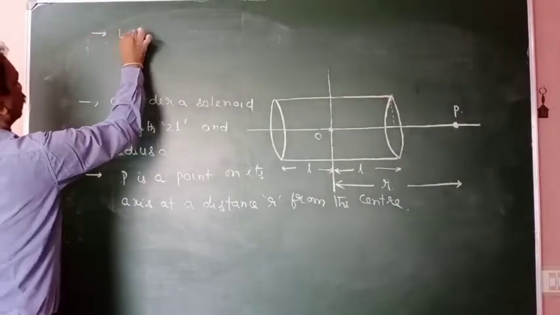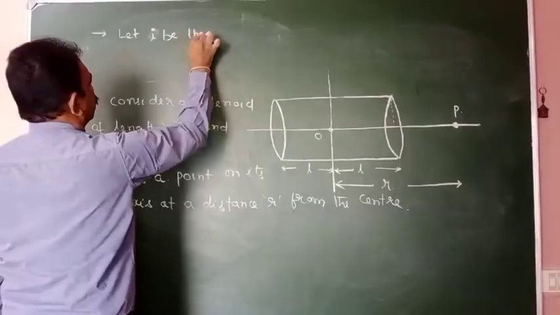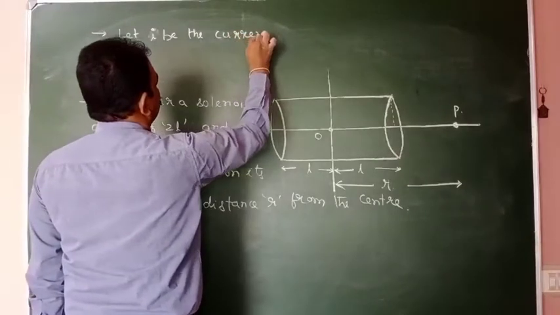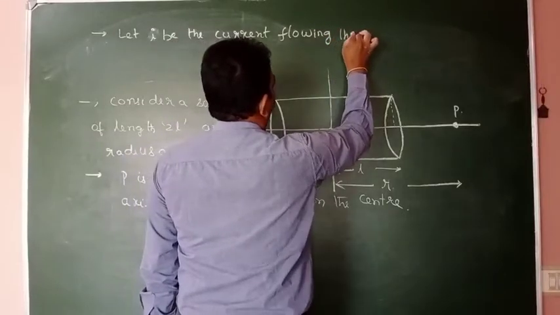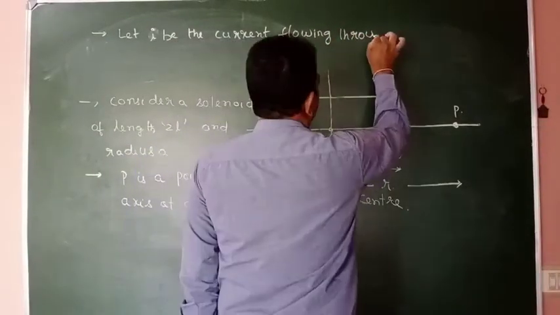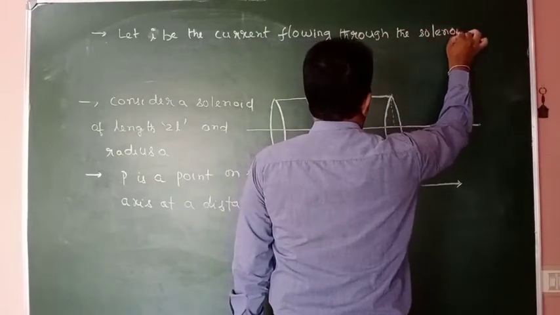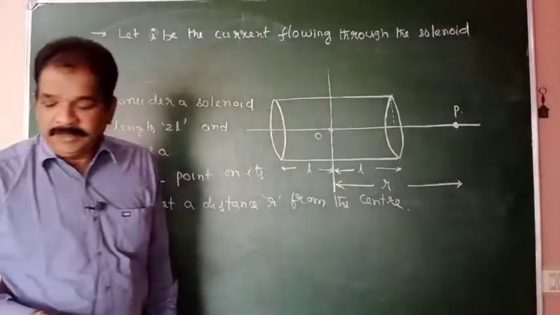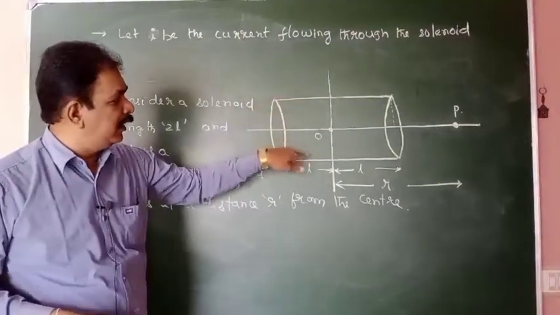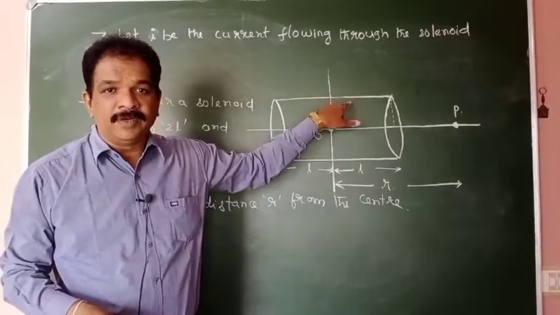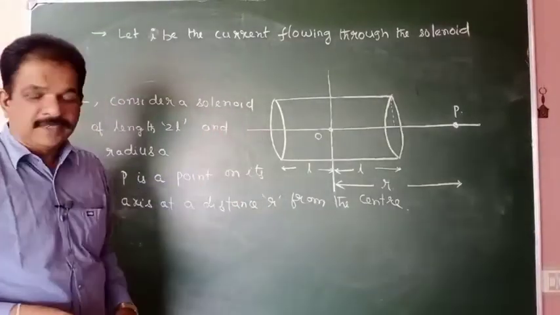Let I be the current flowing through the solenoid. How much current is flowing? Actually, wires are there. Metal wire is wrapped on it. How much current is flowing through that metal wire is I.